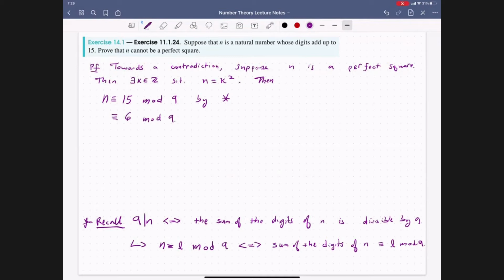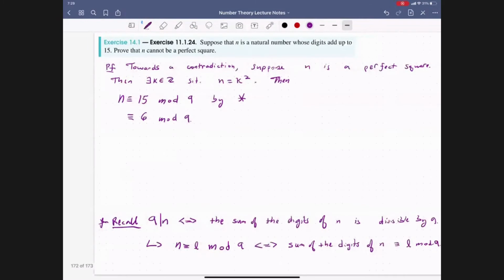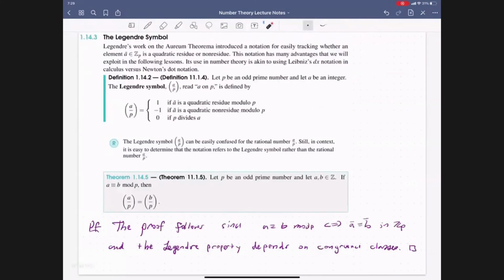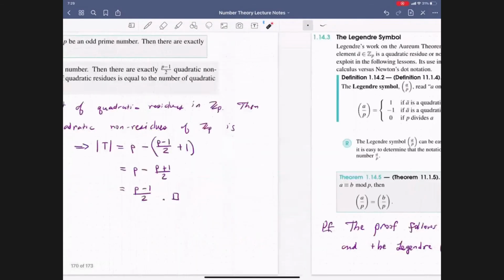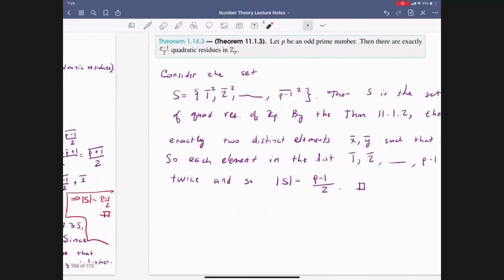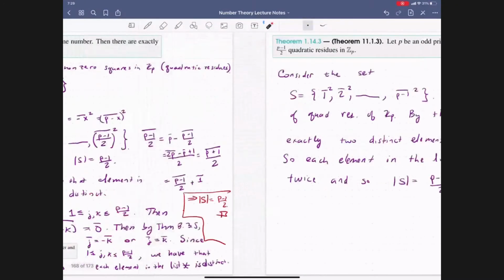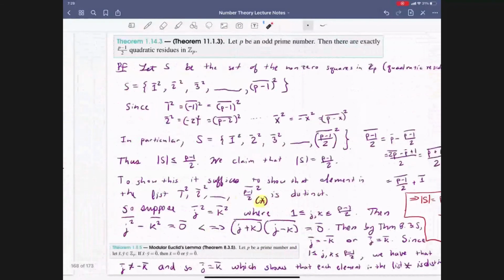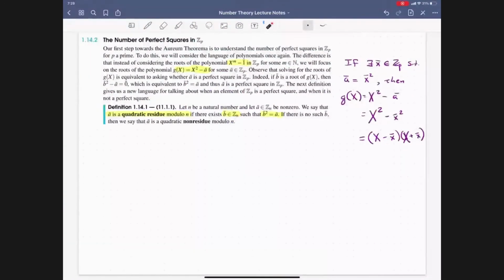In this lesson, when dealing with the Legendre symbol, we were looking at the case when p is an odd prime. But our notion of quadratic residue does not depend on it being prime, just that we have a natural number. So what we now have is that n is congruent to 6 mod 9.